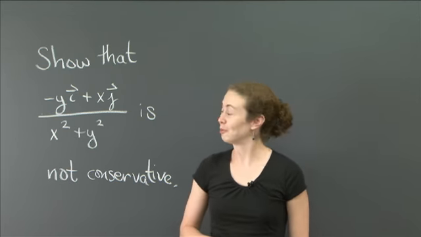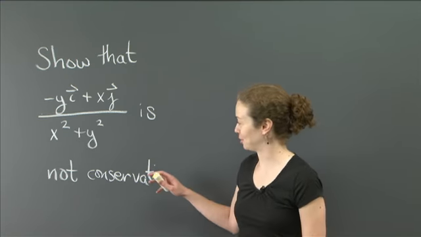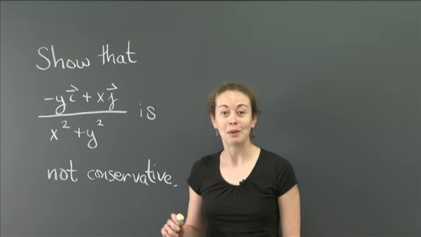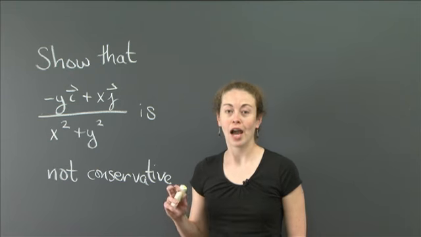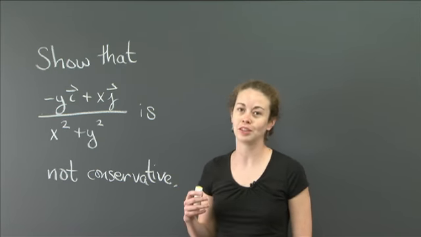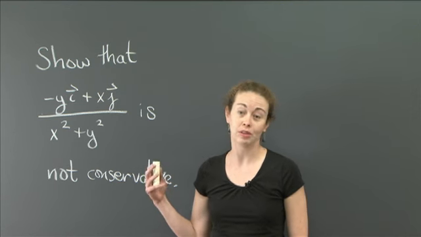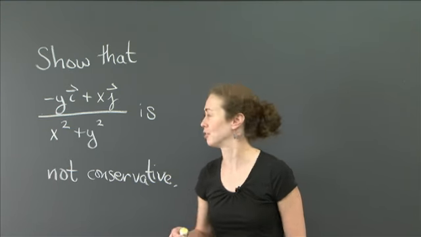So welcome back. Well, maybe some of you thought I had a typo in this problem initially, and I wanted you to show it in fact was conservative, but it actually is not a conservative vector field. And let me explain how we can show it's not conservative and why probably what you did initially to try and show it was not didn't work. So maybe that wording was a little confusing, but let me take you through it.